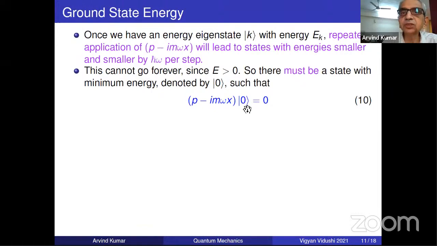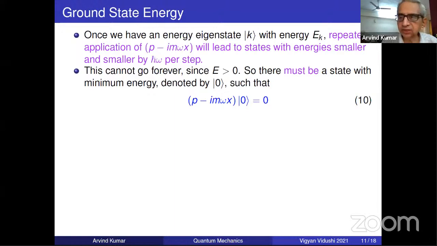Please don't think it's a null vector. Sometimes there are confusions among students that this is a null vector. This is a proper state, a quantum mechanical state. It's just being labeled by zero, just because it is the ground state. And this operator, the energy lowering operator, is going to give you zero because there's nothing below this. The logic is, if we didn't have a state like this, then you just go on reducing the energies, and it will go past zero into the negative region, but the negative region is not allowed. And therefore, there must exist a ground state of this energy.